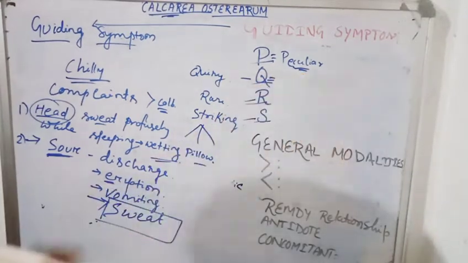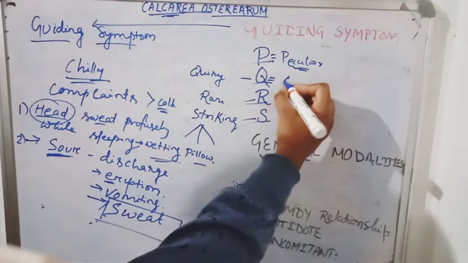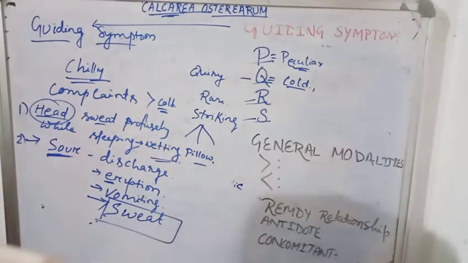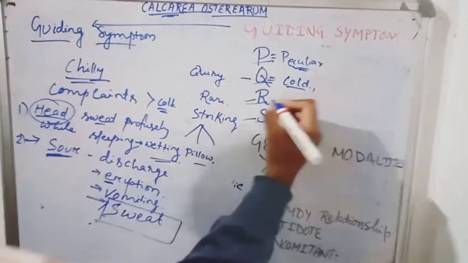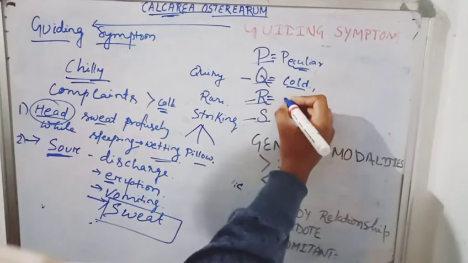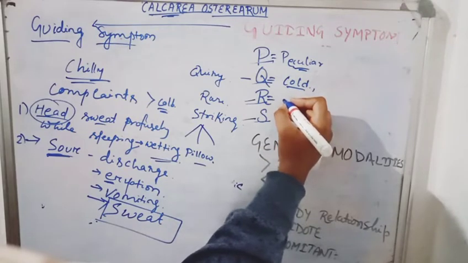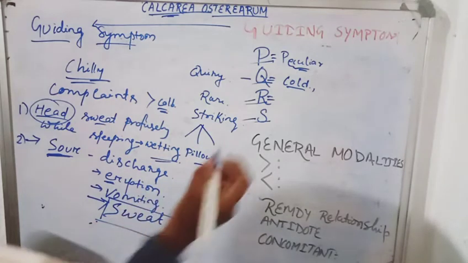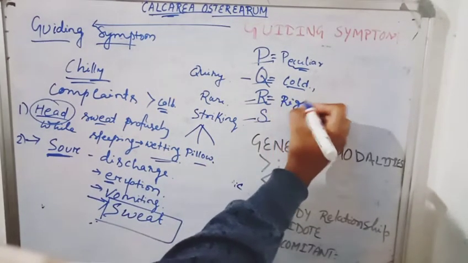Now query: when you ask more and more, you can find that the person's complaints are aggravated by cold application. Due to the cold, all complaints are aggravated, and cold is a rare symptom we included from the query.